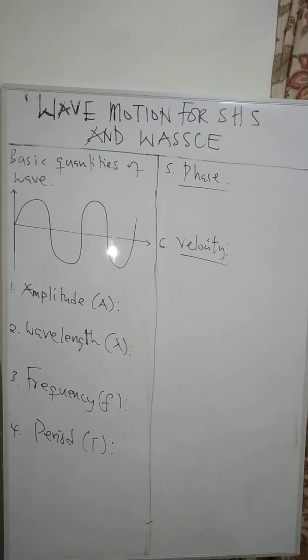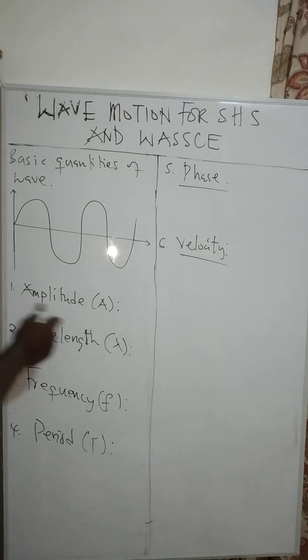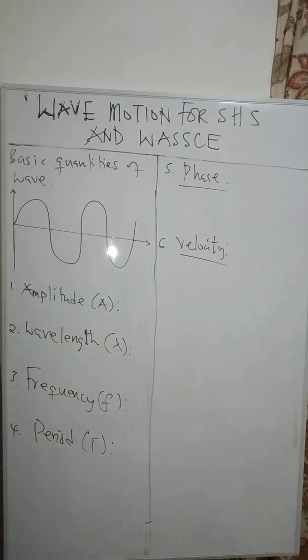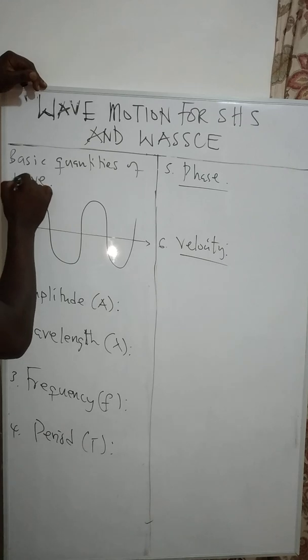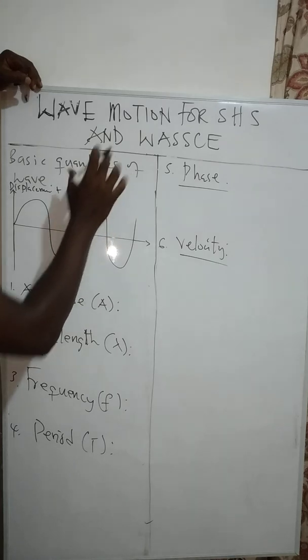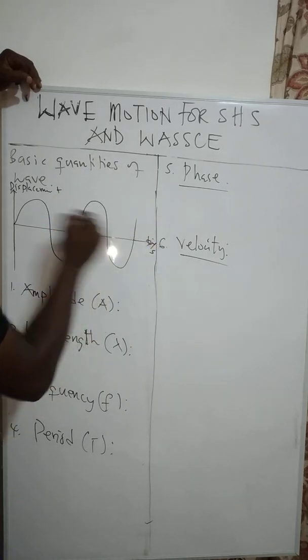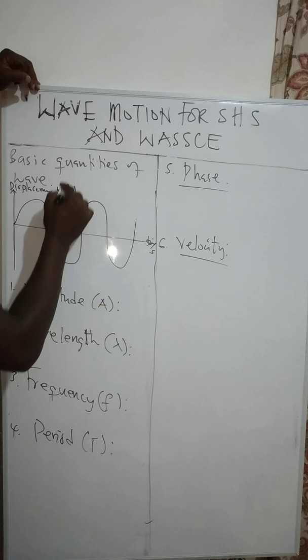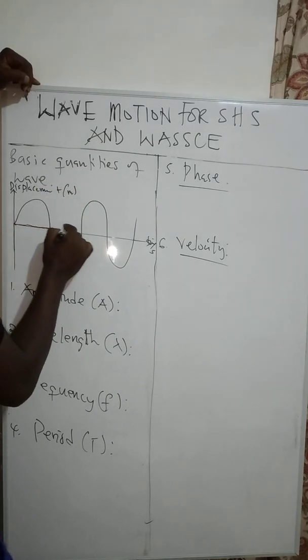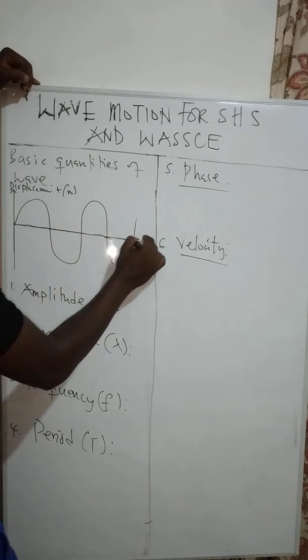All right, people, let's move on to what we call the basic quantities of wave. The first one that I want to talk about is the amplitude, represented by capital A. If you look at the diagram here, I have a diagram of displacement, or a waveform for the wave motion, displacement against time in seconds. So displacement in meters against time in seconds. Now this line here is representing the rest position, or the equilibrium position.